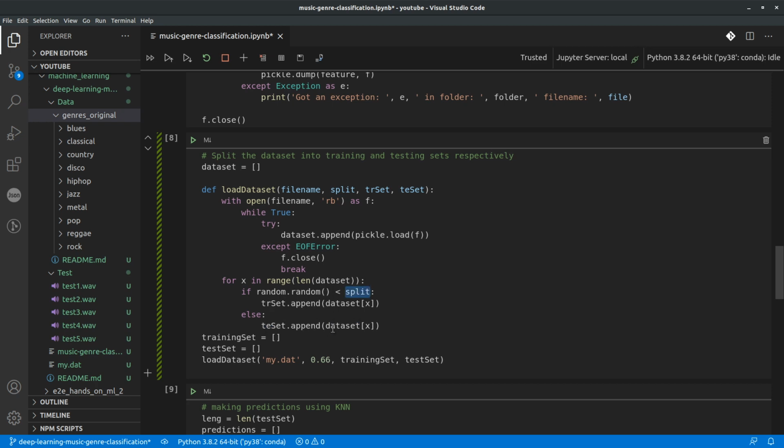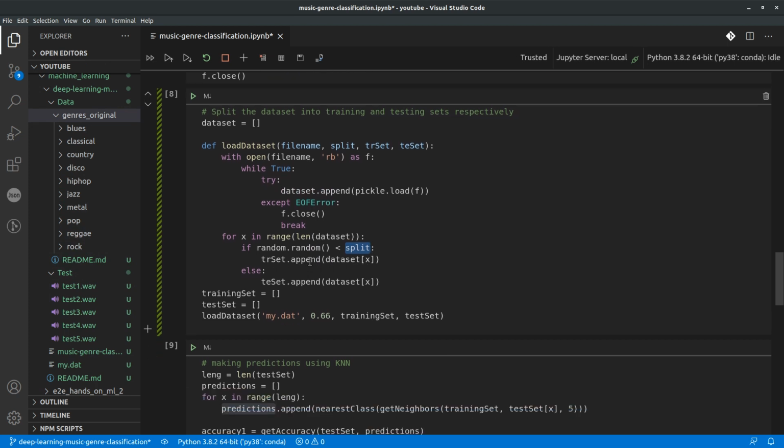This is done so that we make sure we get random samples segregated between the training and testing set, rather than simply splitting them in one shot. The reason is we want a mix of different genres in both our training and testing set, rather than having a specific set of genres totally going into the training set and the remaining ones going to the testing set. That would not be the correct way to divide our data set. That's why we are using this function.